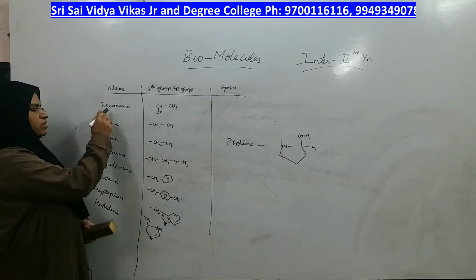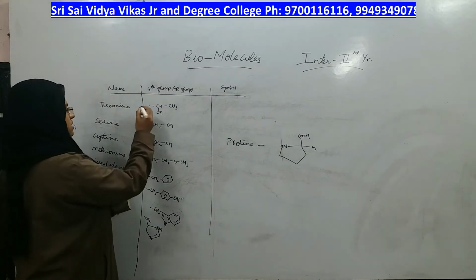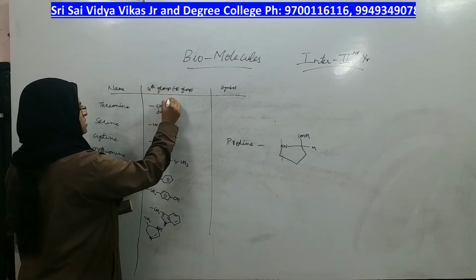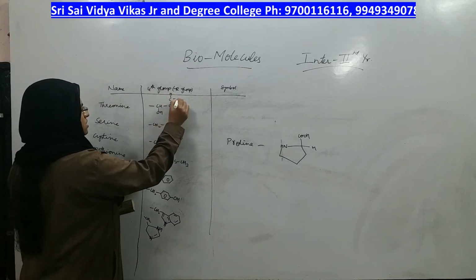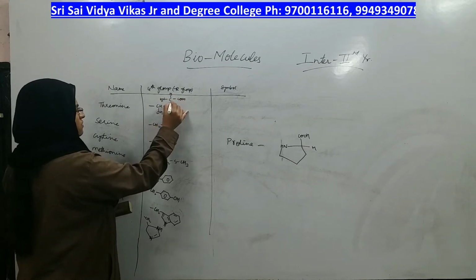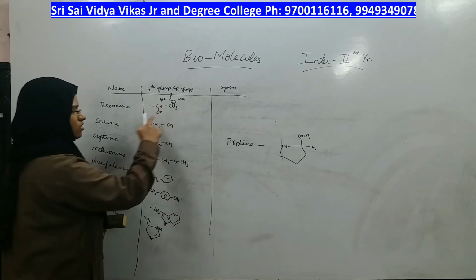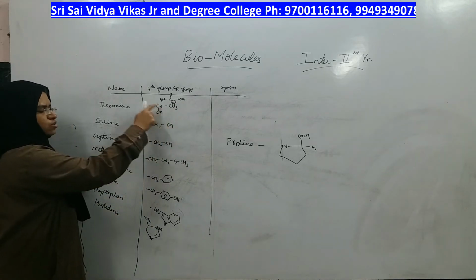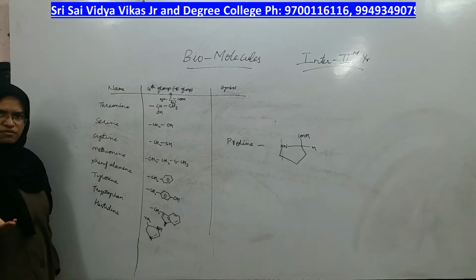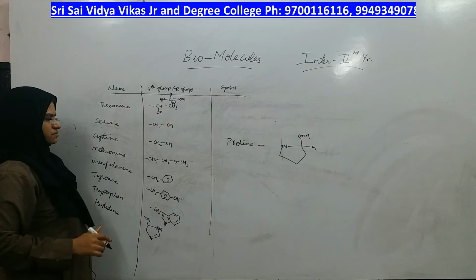Coming to the next amino acid, which is threonine, what are the other three groups? The other three groups are always the same. One is hydrogen, the other is carboxylic and the other is amino, right? The fourth group here is an ethanol group, right? Two carbons having an alcohol is nothing but ethanol. So, the fourth group in threonine is this.